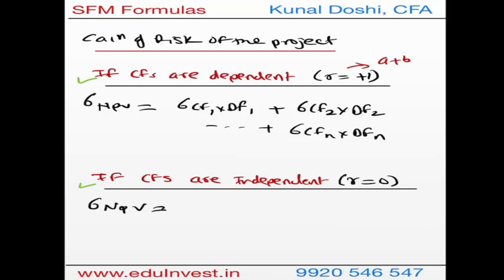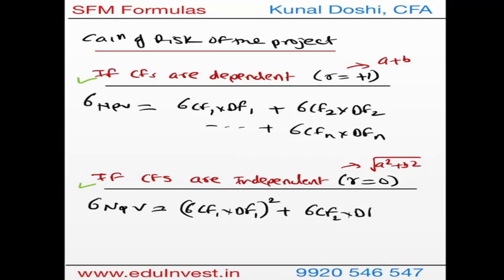However, when the cash flows are independent, the portfolio risk formula, when cash flow is 0, what we did is A square plus B square and so on, and the square root. So here there will be a minor change: it will be the standard deviation of cash flow in year 1 times the discounting factor for year 1.